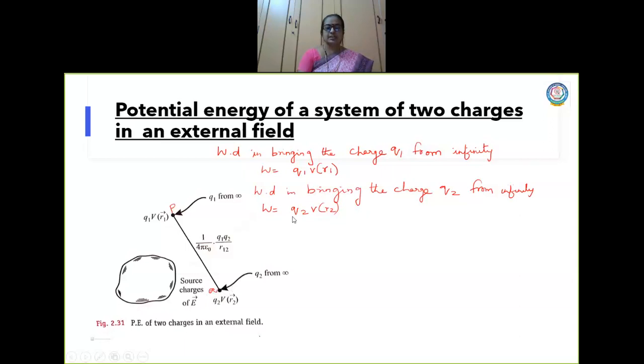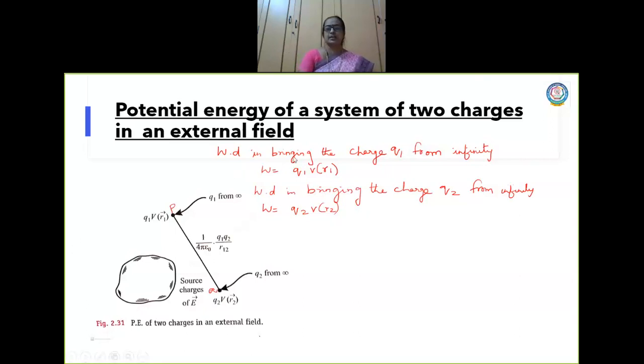What is the work done? The work done here is against the external electric field, right? Now, here also the work done is against the external electric field, right? Now, apart from this, there is also one more electric field that is created due to this charge, which has an influence on this charge. Try to understand the concept clearly. When I brought this charge, no other charge was there, only the external field was there.